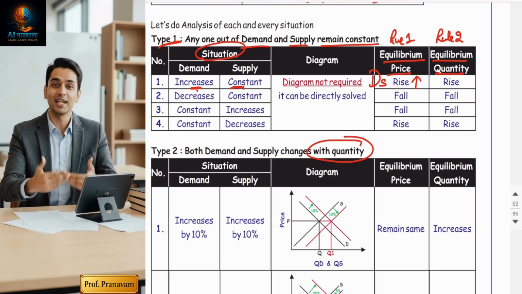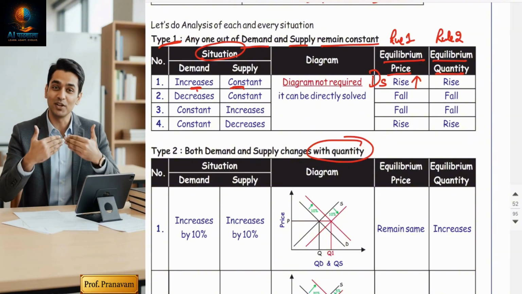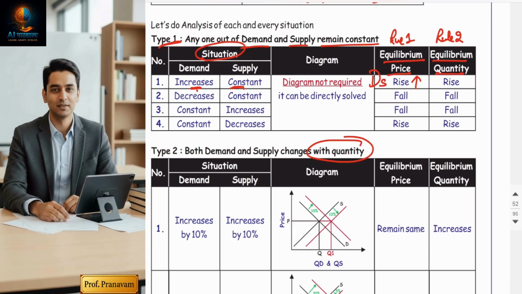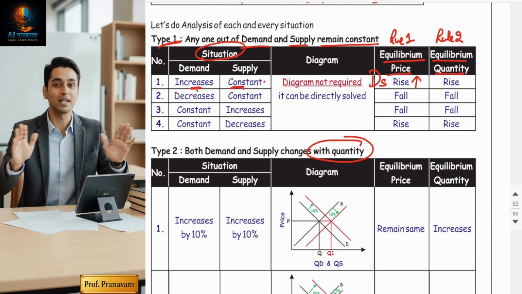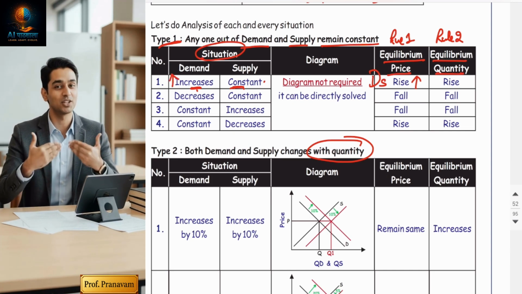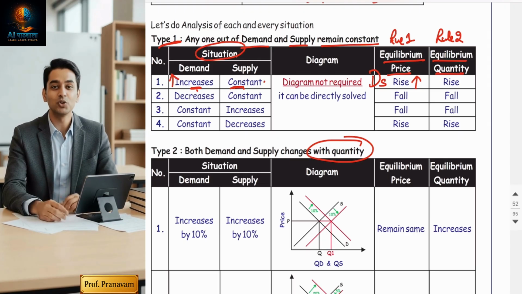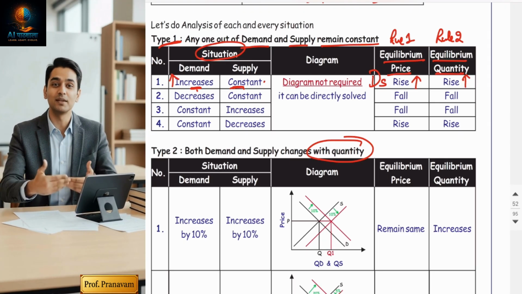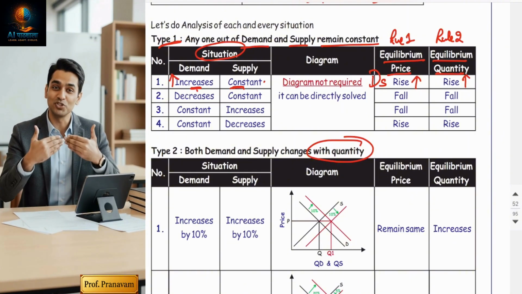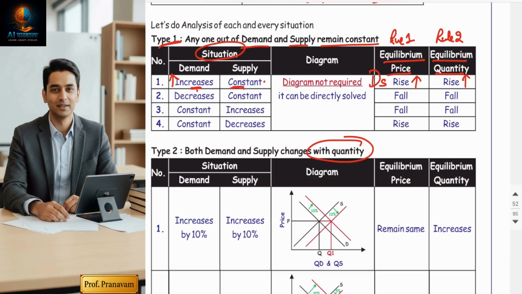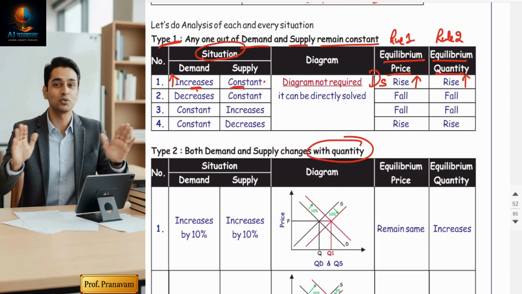Okay, for quantity you have to refer to rule number 2. For quantity, I don't have to compare demand and supply. I just have to analyze both things independently. Supply is constant, meaning no impact on the quantity, but demand is increasing. As I told you, if demand rises, supply rises, or both rise, quantity will rise. So if demand alone is increasing, then also quantity will increase. So your answer is going to be increase and increase. In the exam, four options will be given: increase, increase; decrease, decrease; increase, decrease; decrease, increase. Accordingly, you have to tick increase, increase.